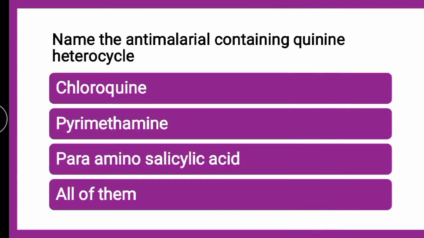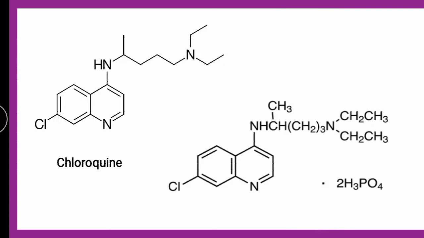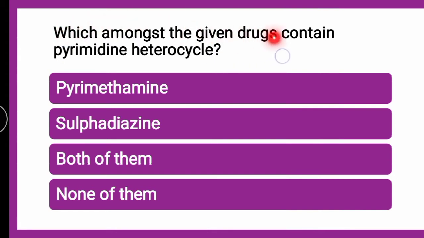Next question is, name the antimalarial containing quinoline heterocycle. Whether it is chloroquine, pyrimethamine, PAS, or all of them, the correct answer is chloroquine, wherein you can see quinoline. Okay. Next question is, which amongst the given drugs contains pyrimidine heterocycle? Whether it is pyrimethamine, sulfadiazine, both of them, or none of them, the correct answer is both of them. Pyrimethamine as well as sulfadiazine from sulfonamide contains pyrimidine heterocycle.